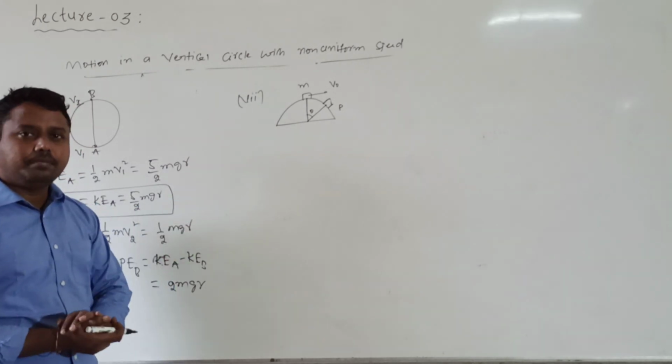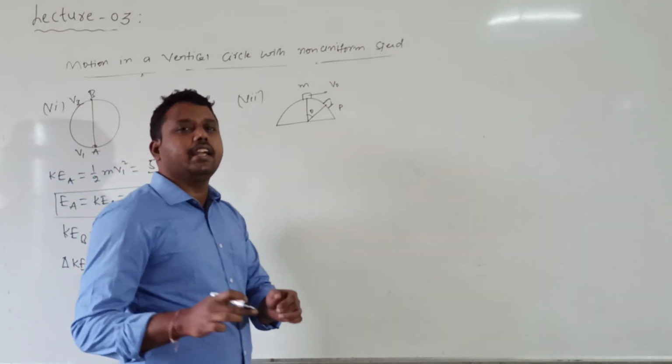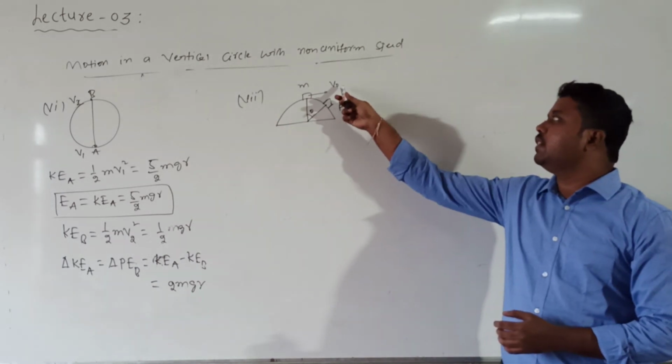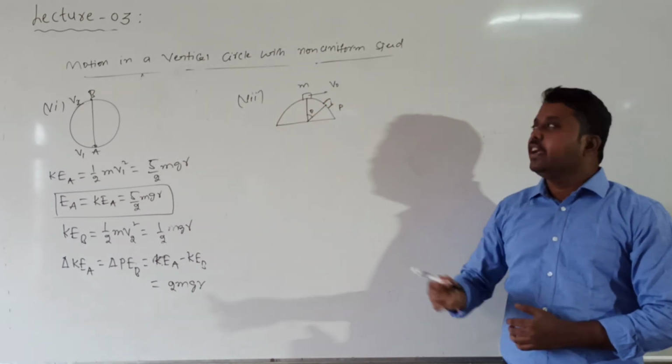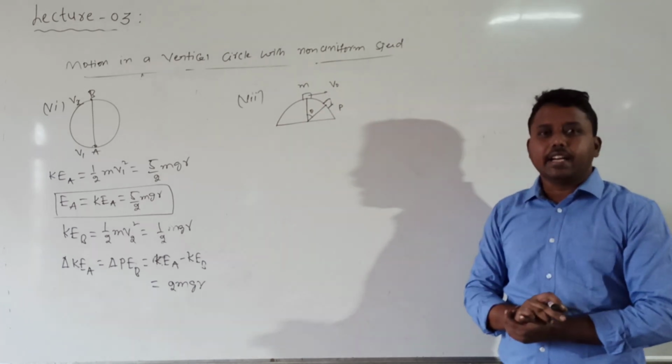Question understood? We consider a smooth convex hemispherical surface. A block is projected with velocity v naught from the top. It slides down, and after reaching point P, it loses contact.